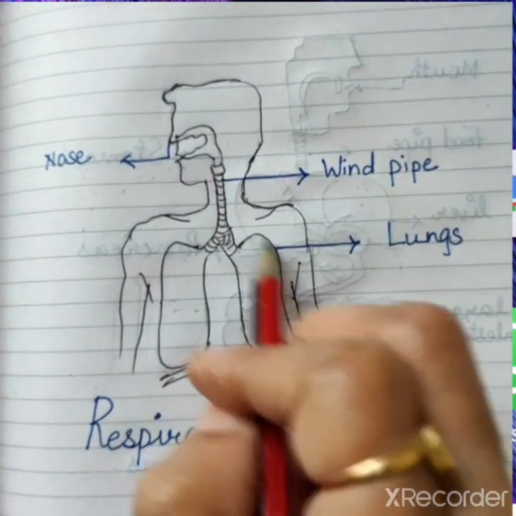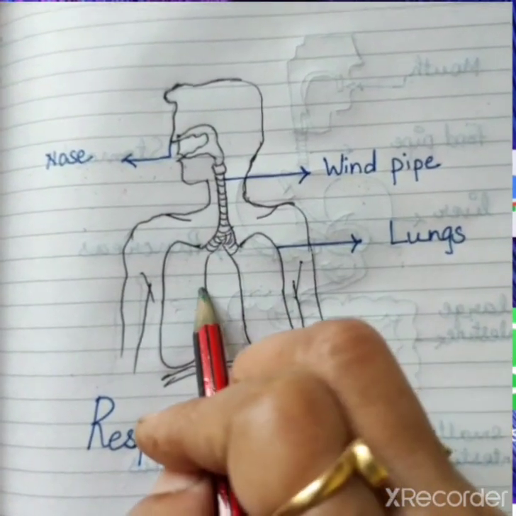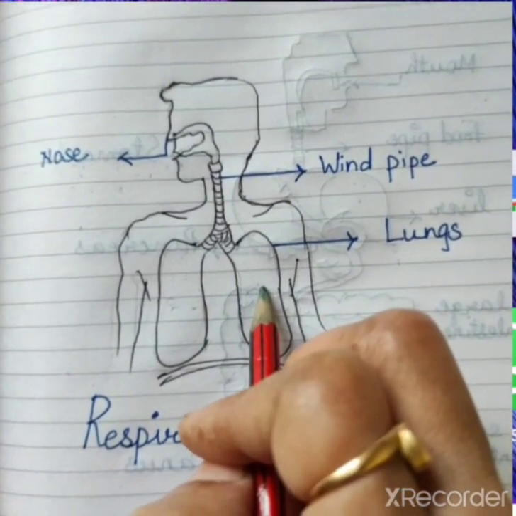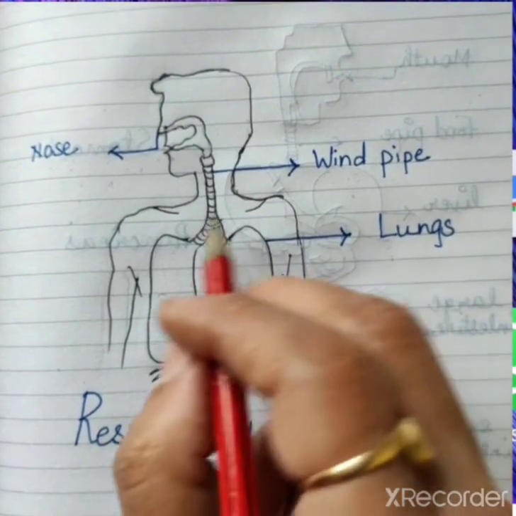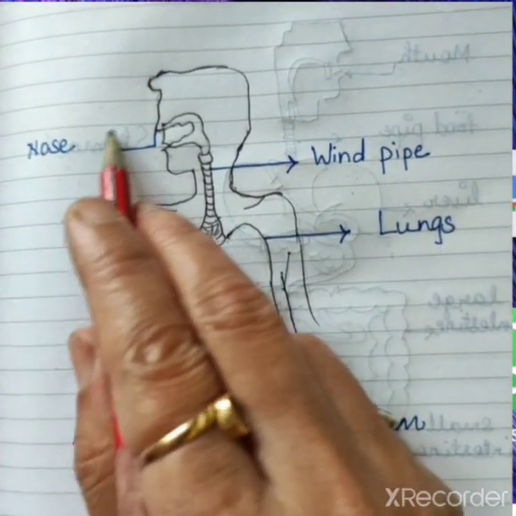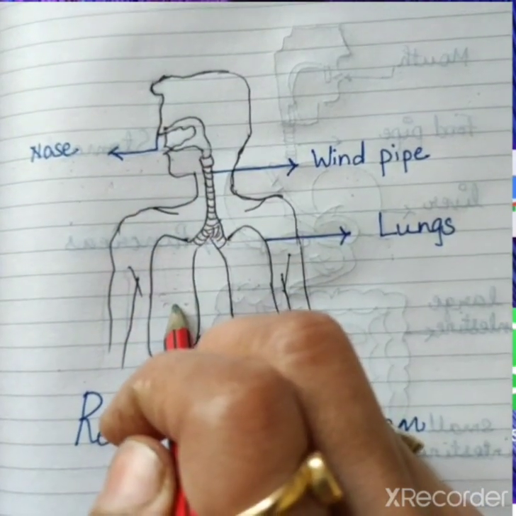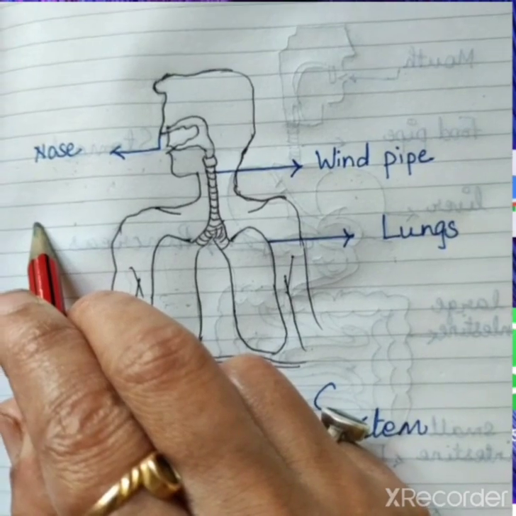Correct? So how many lungs do we have? Two lungs inside our body. The lungs help us absorb oxygen from the air and release carbon dioxide. Then what is the function of the lungs? These lungs absorb the oxygen from the air and release the carbon dioxide from our body.